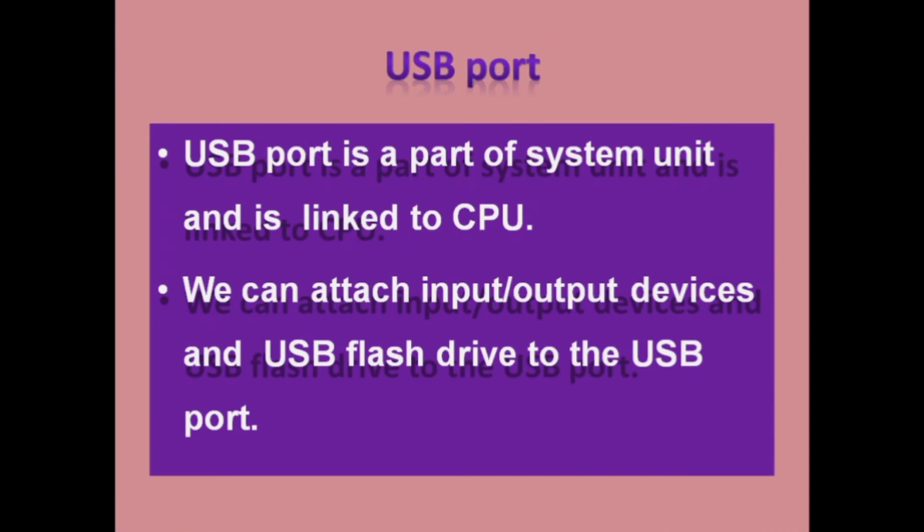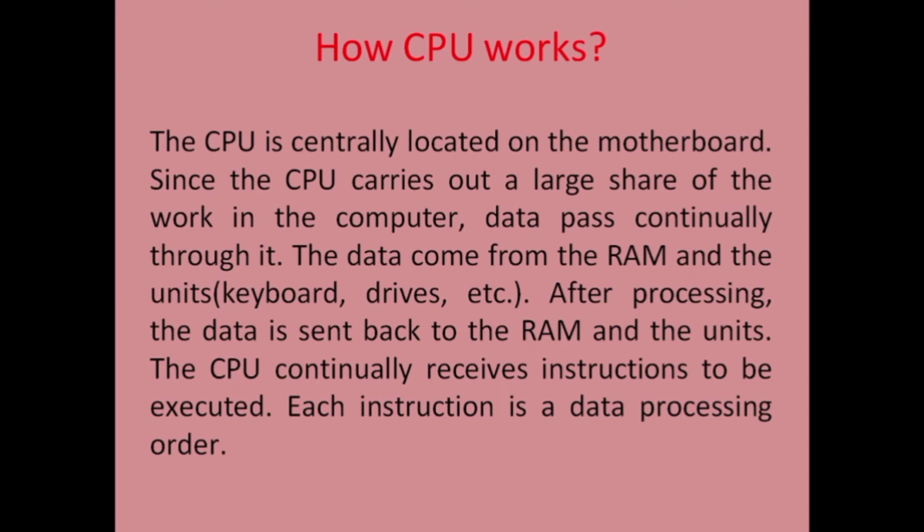The full form of USB is Universal Serial Bus. The USB port is a part of the system unit and it is linked to the CPU. We can attach input and output devices and USB flash drives like pen drives to the USB ports.